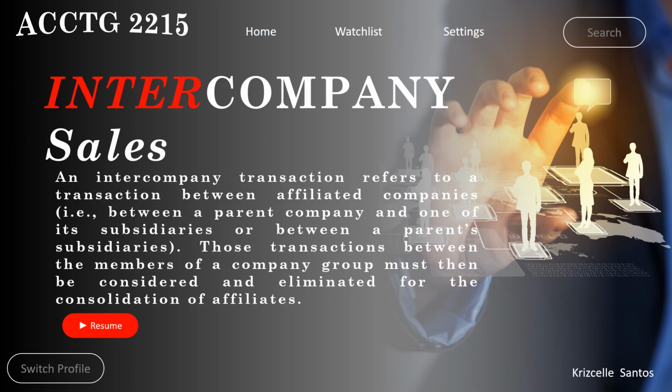Intercompany sales. An intercompany transaction refers to a transaction between affiliated companies, that is, between a parent company and one of its subsidiaries, or between subsidiaries. Those transactions between the members of a company group must be considered and eliminated for the consolidation of affiliates. The accounting staff eliminates these transactions because they represent the transfer of assets from one associated entity to another.